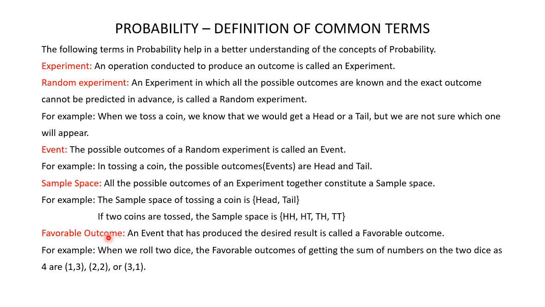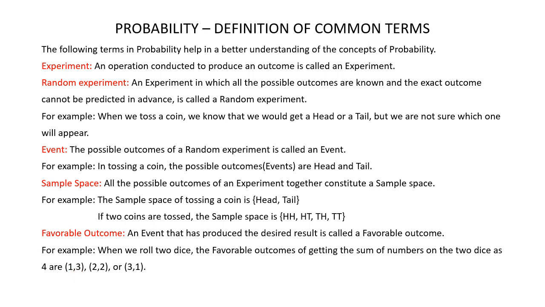Favorable outcome. An event that has produced the desired result is called a favorable outcome. For example, when we roll two dice, the favorable outcomes of getting the sum of the numbers on the two dice as 4 are: if one dice shows 1 and the second dice shows 3, then the sum will be 4.